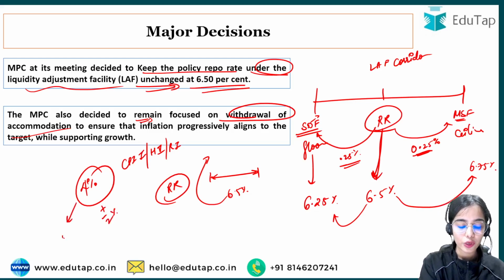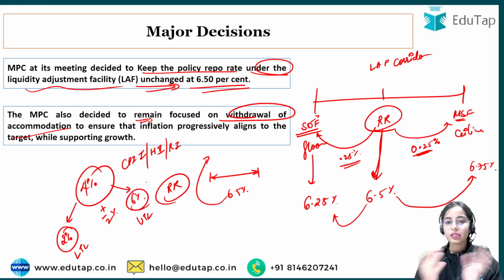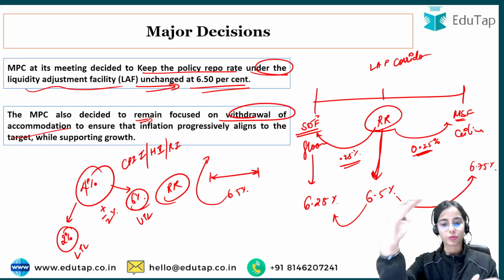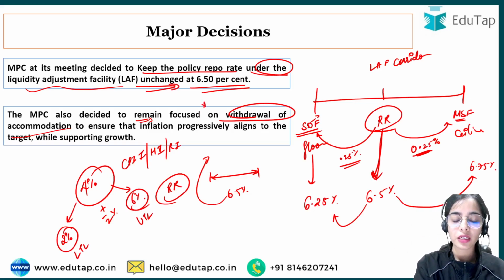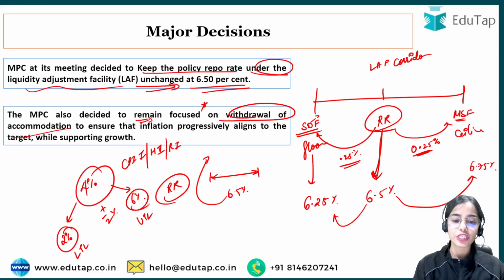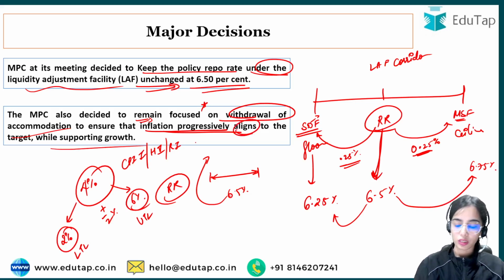That is, it can go to the lower tolerance level of 2%, or it can go to the upper tolerance level of 6%. Okay, so this is the idea, that we want our inflation to be around 4% plus minus 2%, that is the floor of 2% and the ceiling of 6%. So we want the inflation to be around 4%. So the MPC is saying that they are focused on the withdrawal of accommodation to ensure that inflation progressively aligns to the target while supporting the growth.